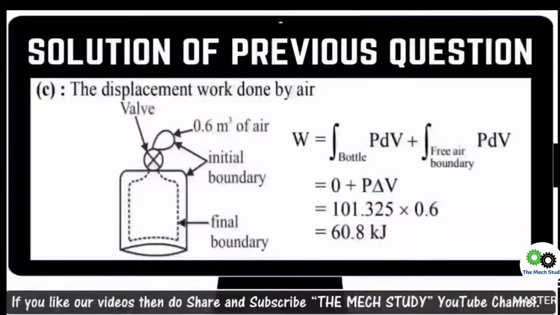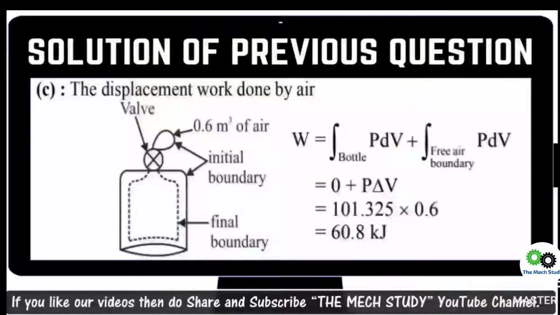Basically these are very easy questions, but a little bit tricky. I'll show you how. You need to calculate the total work done by the air. Initially you need a basic idea about the work done in a piston cylinder, similarly like any closed system, and for that, PdV equal to the work done of that particular system. Initially for that, PdV for the bottle and also PdV for the free air boundary.